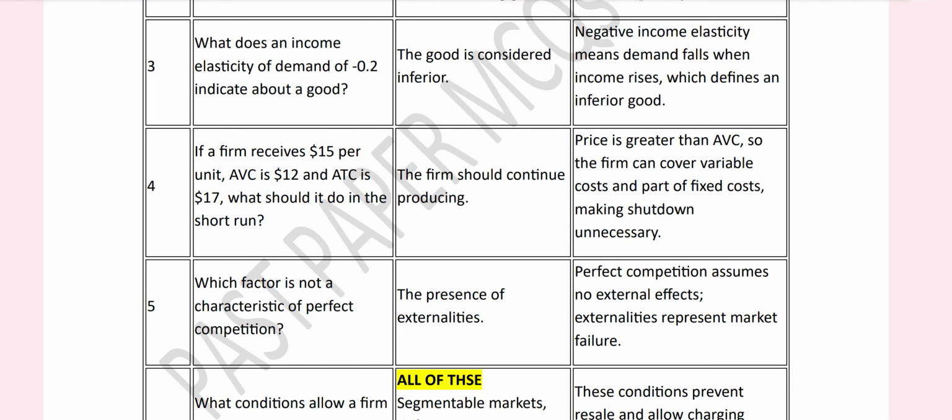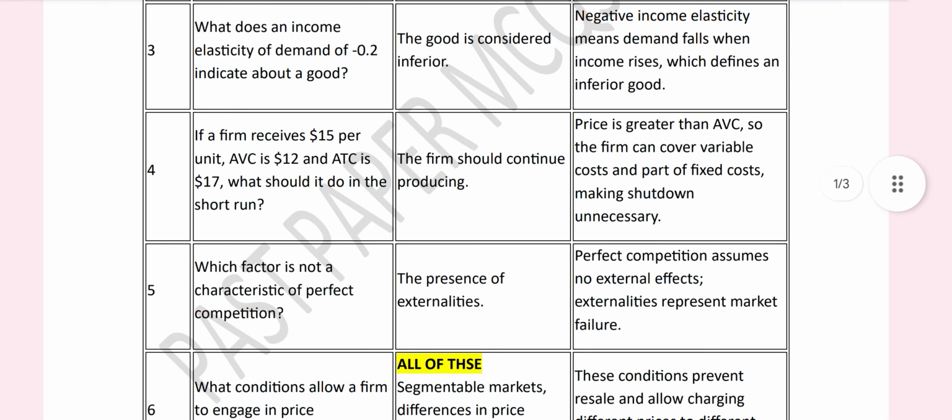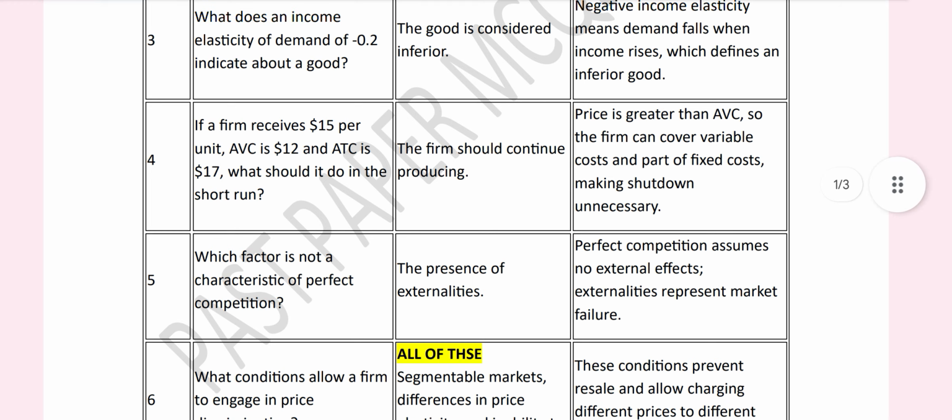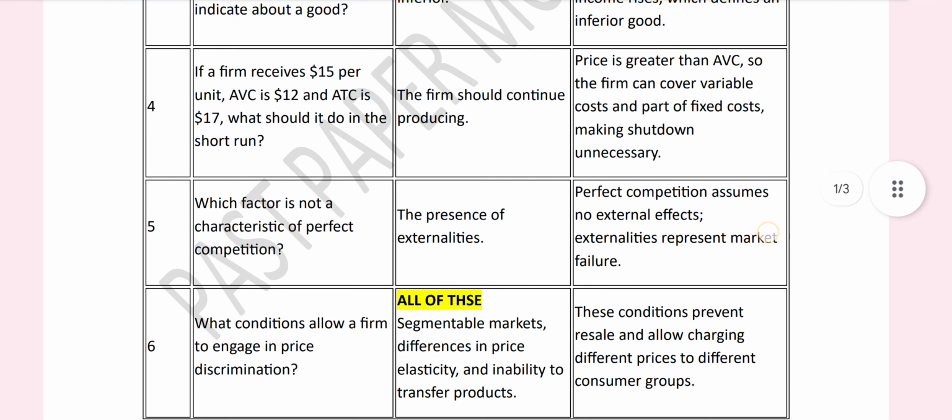Question number 4 is, if a firm receives $15 per unit, average variable cost is $12 and average total cost is $17, what should it do in the short run? The firm should continue producing is the right answer, because price is greater than average variable cost. So the firm can cover variable cost and part of fixed cost, making shutdown unnecessary.